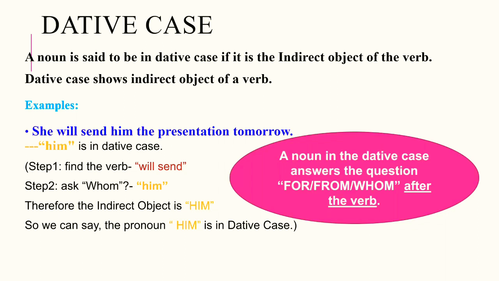Step 1. Find the verb. Here the verb is will send. Step 2. Ask whom. The answer is him. Therefore, the indirect object is him. So, we can say the pronoun him is in dative case. So, in short, a noun in the dative case answers the question for, from, whom after the verb.